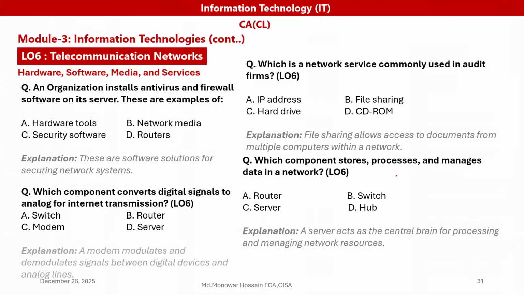An organization installed antivirus and firewall software on its server. What is this an example of? This example is security software, because these are software solutions for securing the network system.